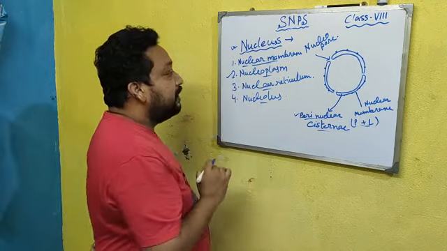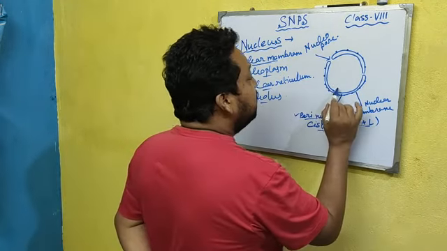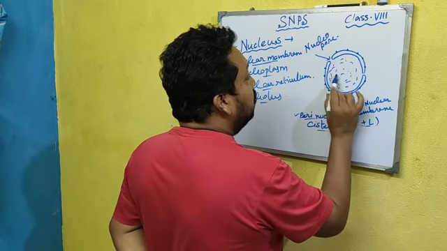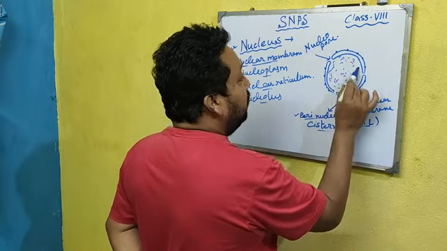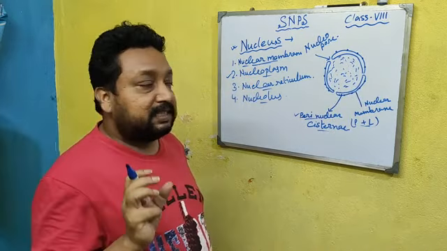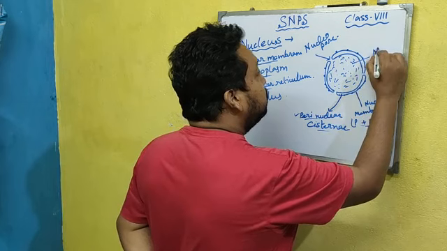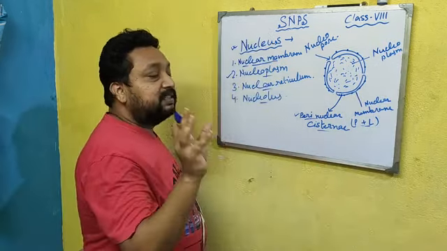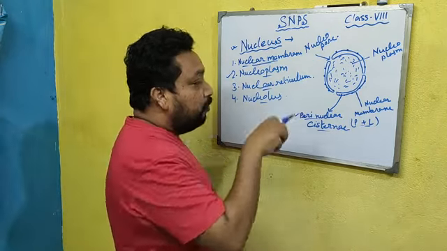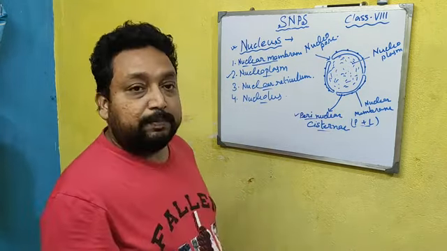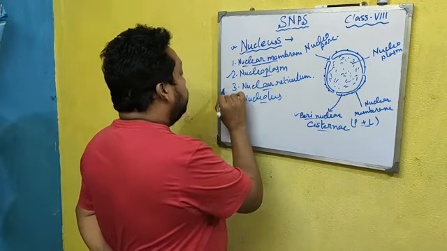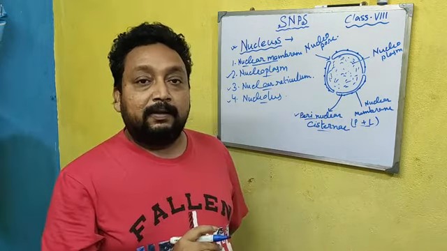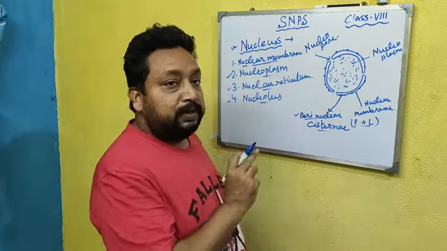Now the second: what is nucleoplasm? Nucleoplasm means the jelly-like structure present within the nuclear membrane. Nothing else, just the jelly-like structure that is present within the nuclear membrane is called nucleoplasm, over which the nucleolus and nuclear reticulum are present. So it is the nucleoplasm.